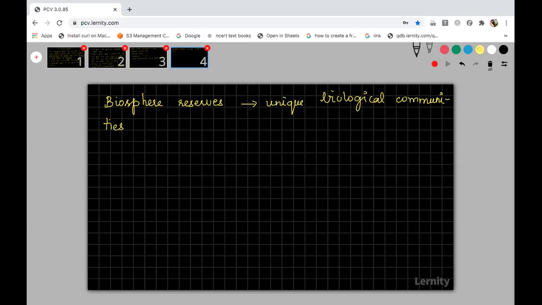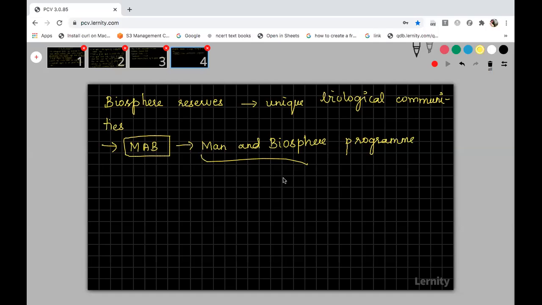These biosphere reserves were created under an organization called MAB. This organization is responsible for maintaining the biosphere reserves. What is MAB? Man and Biosphere Program. This program was organized by the organization called UNESCO. UNESCO is responsible for maintaining this.